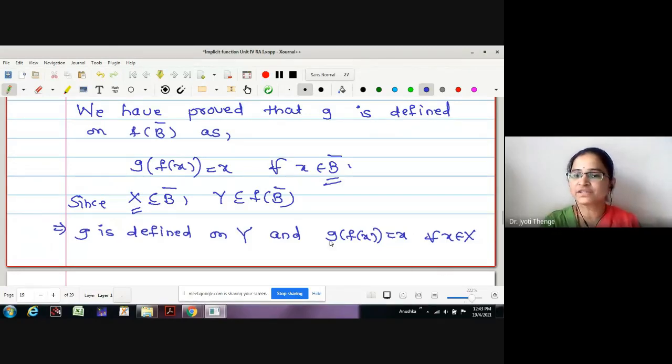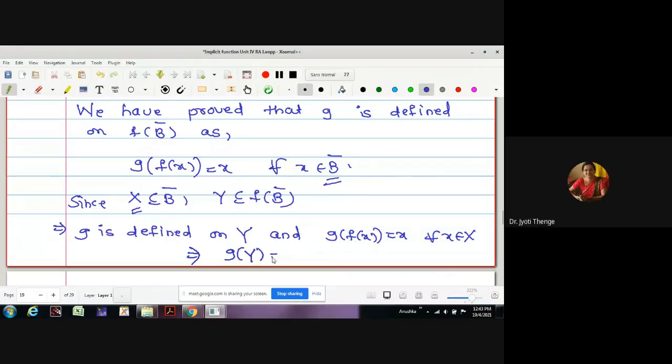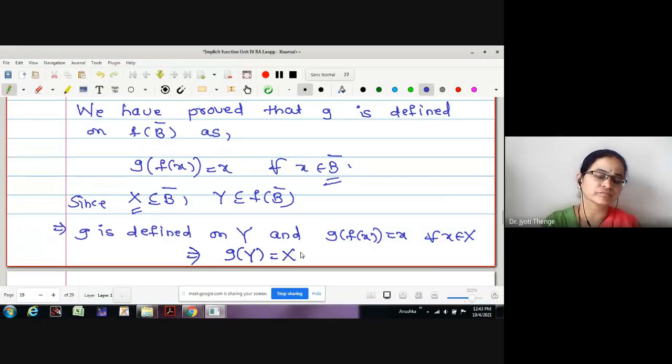Okay, G of f of x is equal to x for all x in X, therefore may I say this is G of y is equal to x? For all the points it is true, no? If it is true for all the points, yes. G of f of capital X is equal to x. But what is capital F of x? It is y. Therefore, G of y is equal to x. The fourth point is also true by the construction.